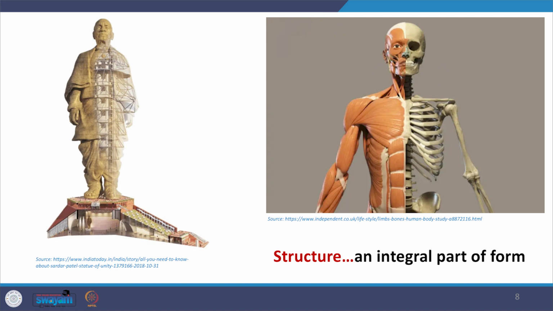So that is another important thing: we have different parts of the skeleton, different components, but if they are not tied up in the right manner, we cannot function, we cannot appreciate.